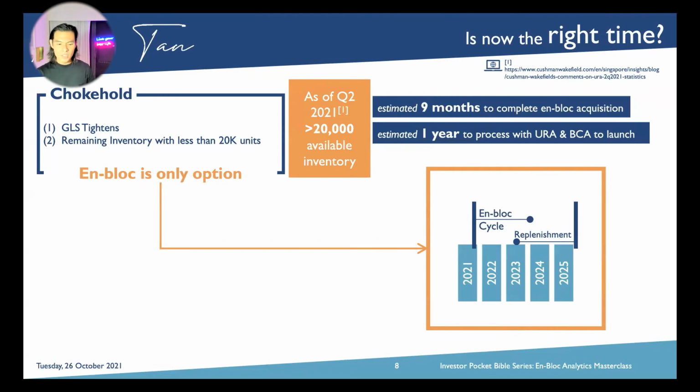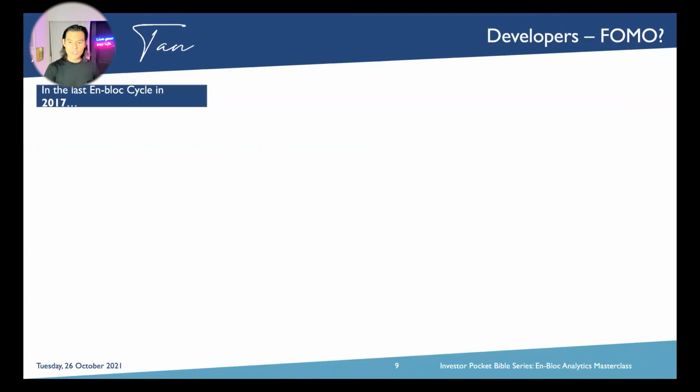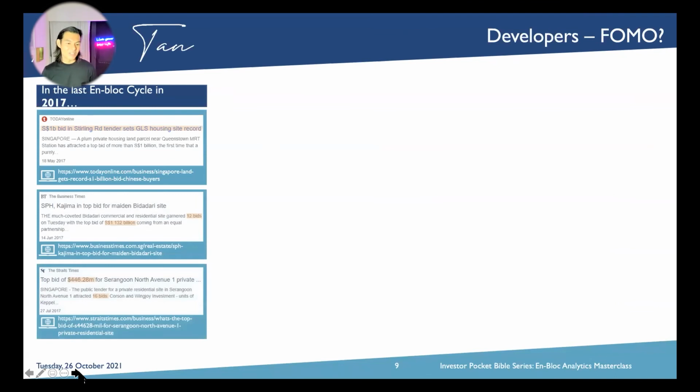Okay? So the last time we saw an en-bloc frenzy, developers were buying by way of FOMO, and that was in 2017. The last time round in 2017 when this happened, en-bloc was happening and government land sales were also releasing as well. We see that Sterling Wood itself was tendered for $1 billion in Queenstown.